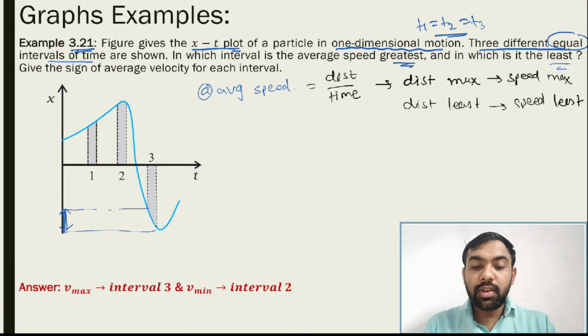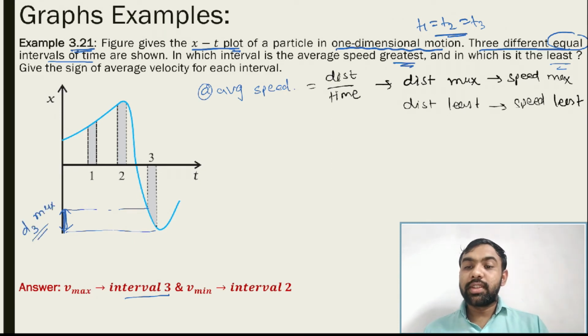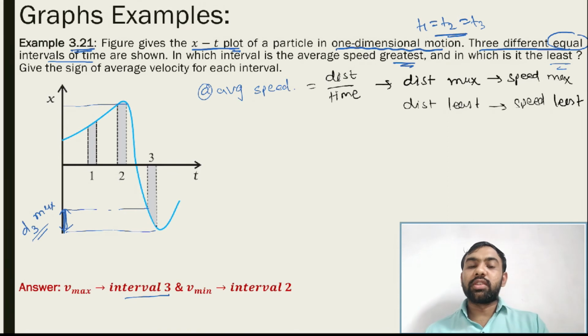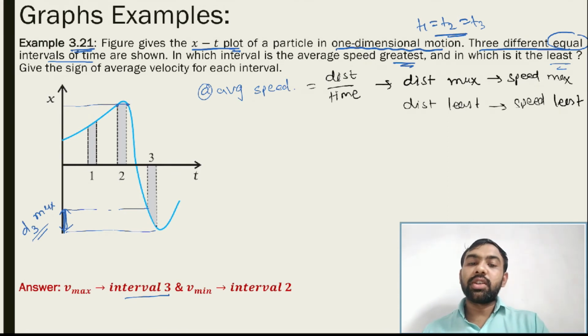v is maximum in interval number 3. See why v is maximum? Because here the distance is maximum. This d3 is maximum. If d3 is maximum, it means this speed is also maximum. In a similar way, here the speed is minimum. Why? There is no distance. Both the initial and final positions are the same. So in interval 2, v is minimum.